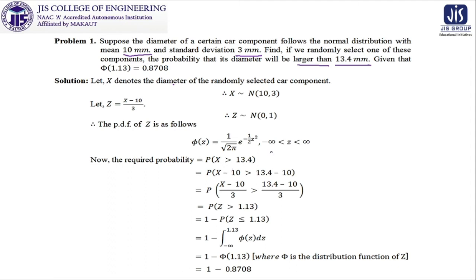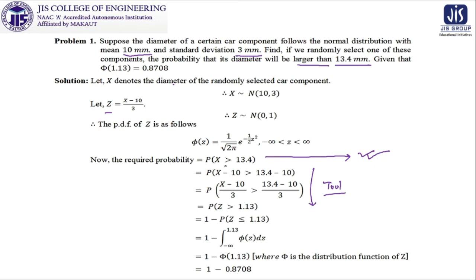Now what we are doing is trying to convert this X into Z. This is the technique. These are only the tools we use for our final calculation or final result.